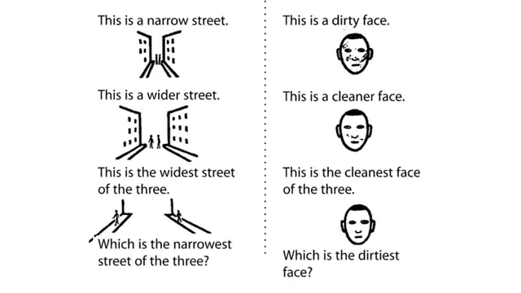This is a narrow street. This is a wide street. This is the widest street of the 3. Which is the narrowest street of the 3? This is a dirty face. This is a cleaner face. This is the cleanest face of the 3. Which is the dirtiest face?